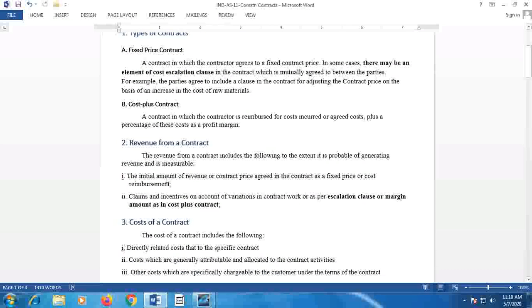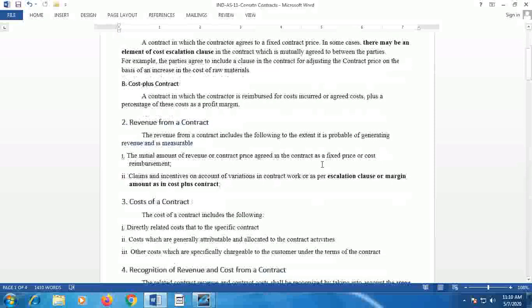Now, with regard to revenue from the contract, the revenue includes the following to the extent it is probable of generating revenue and is measurable. The initial amount of revenue agreed in the contract as a fixed price or cost reimbursement. That means as per the agreement in the contract, the contractor and the contractee agree for a contract price, in case of fixed price, and in case of cost plus contract, reimbursement of the costs.